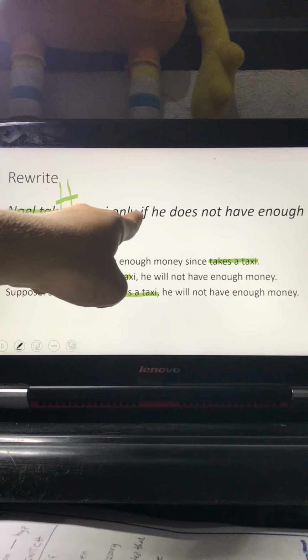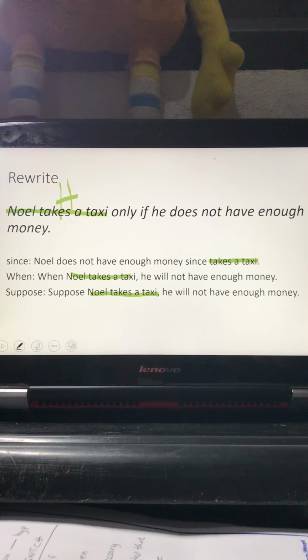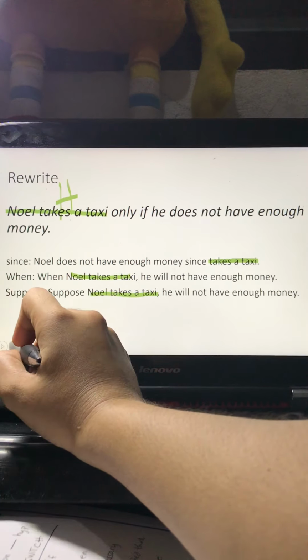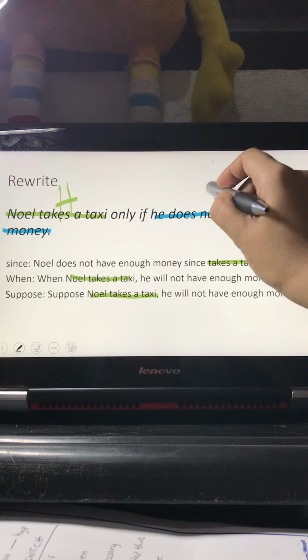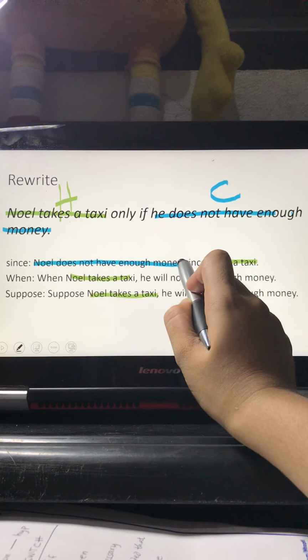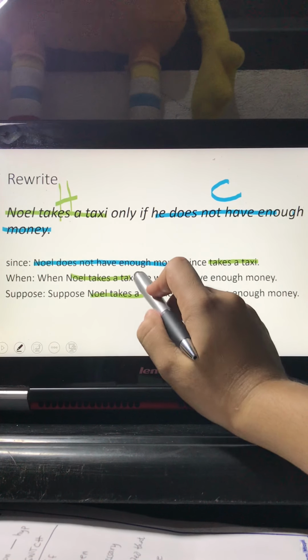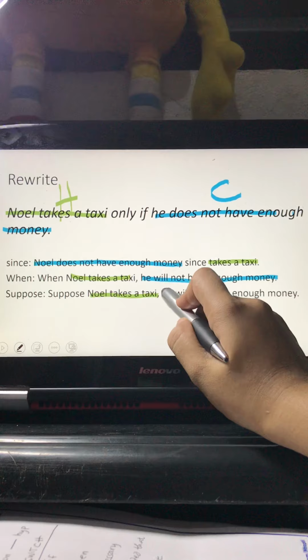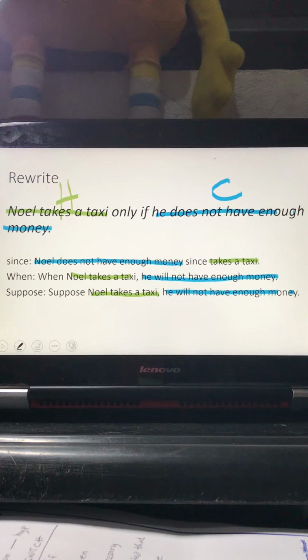After the phrase only if would be our conclusion. So let's have another color there, say blue. He does not have enough money, so let's label there C. Let's color all the C about Noel not having enough money. There you go.